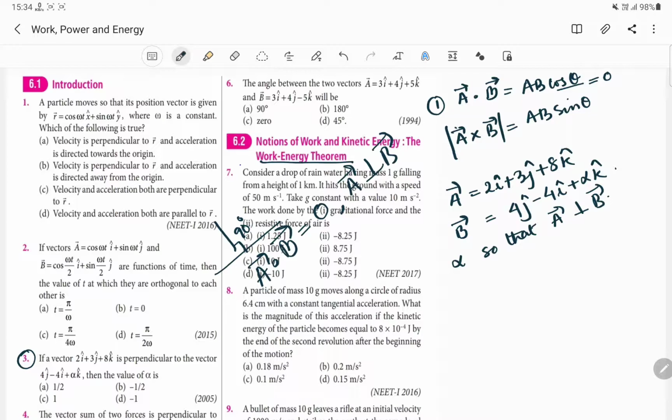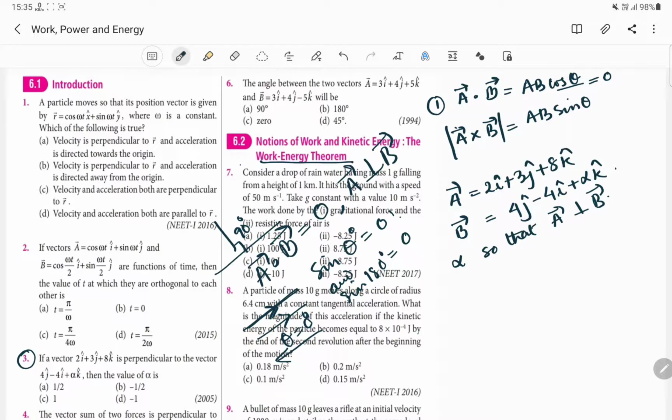And if we put theta equal to 0, if the two vectors are parallel to one another, or if the vectors are acting along the same direction, theta will be equal to 0. And we do know that sine of theta is equal to how much? Sine 0 will be equal to 0. And what about sine of 180? Sine of 180 will be equal to 0. That means if the two vectors are parallel or anti-parallel, it doesn't matter, it will have 0 answer.